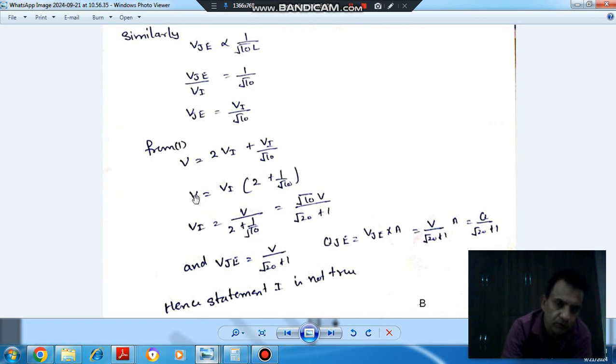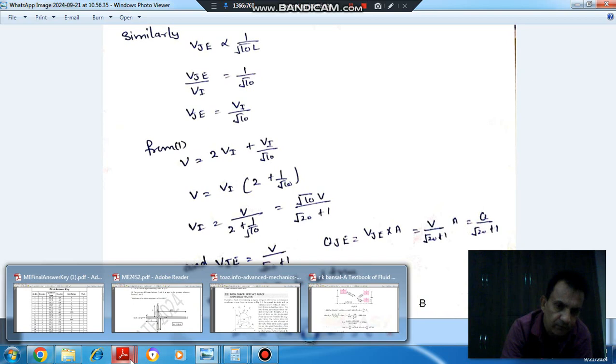Okay. So V is the velocity in WJ. If you want to find the discharge in JE, it will be multiplied by the area. V_JE is V by (root 40 plus 1), so it is VA divided by (root 40 plus 1), and VA is the actual incoming discharge, so it is Q by (root 40 plus 1).